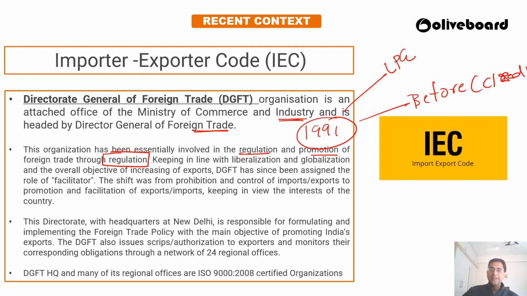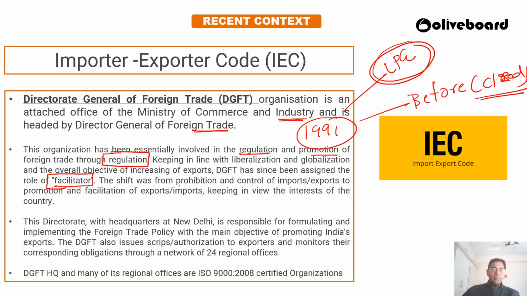During the time when the market was closed, the DGFT put very huge regulation on various companies. But after the LPG reforms (liberalization, privatization, globalization), the DGFT promotes global trade. Now the work of the DGFT is that of a facilitator in the promotion of trade.